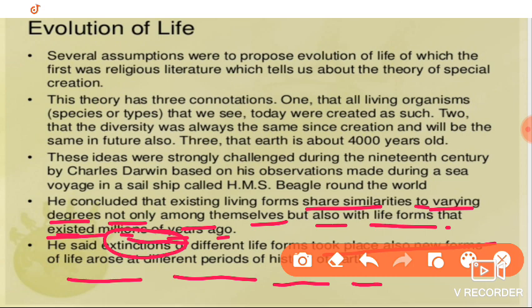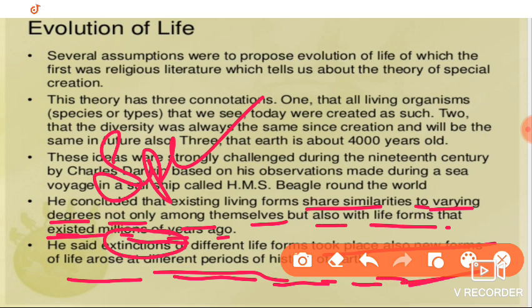Like that, so many animals became extinct, and along with that so many life forms originated. So many species were formed during different periods of earth history. During the earth history, so many life forms went extinct completely, and so many life forms originated. But the special creation theory says the diversity remains constant, whereas according to Darwin, diversity is not constant.